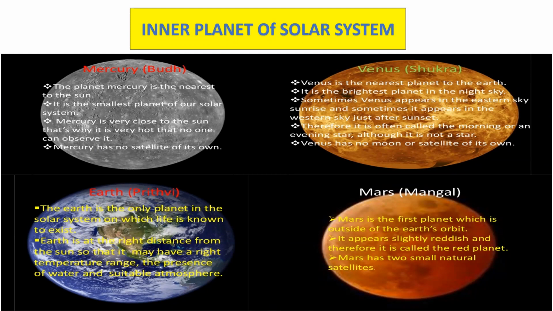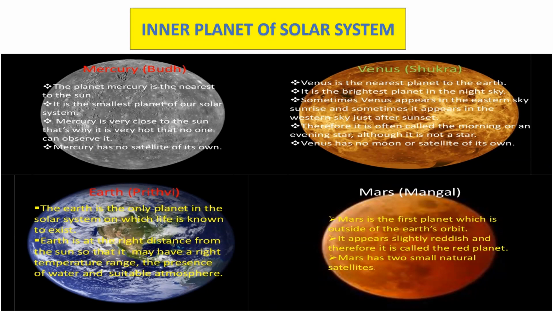Next is Mars, also known as Mangal. Mars is the fourth planet from the sun, and it is the first planet outside of the Earth's orbit. Mars is also called the red planet because its surface appears red.